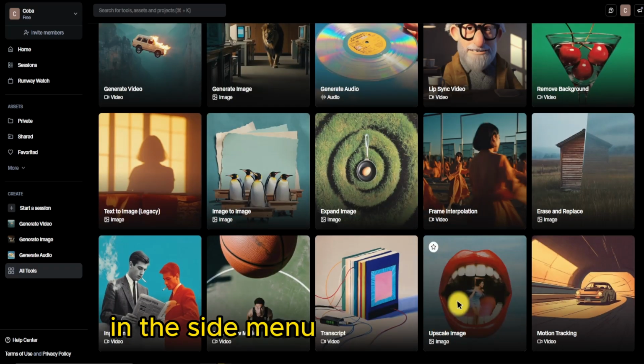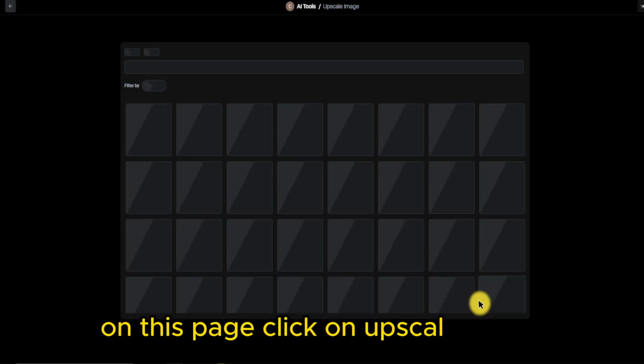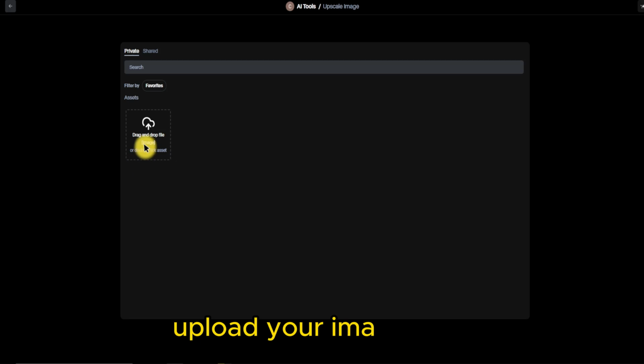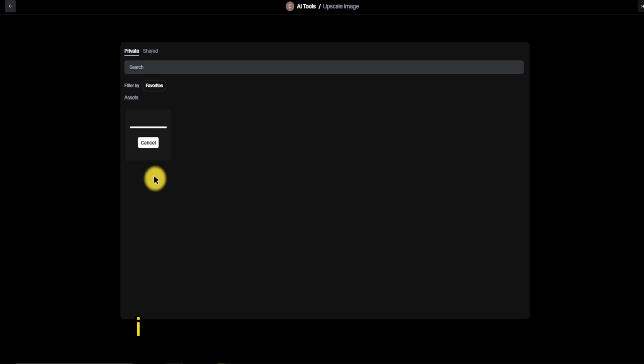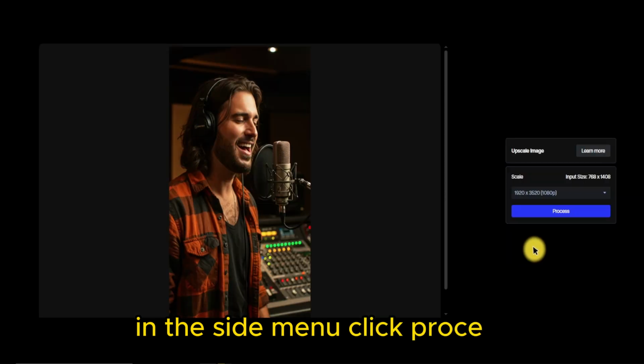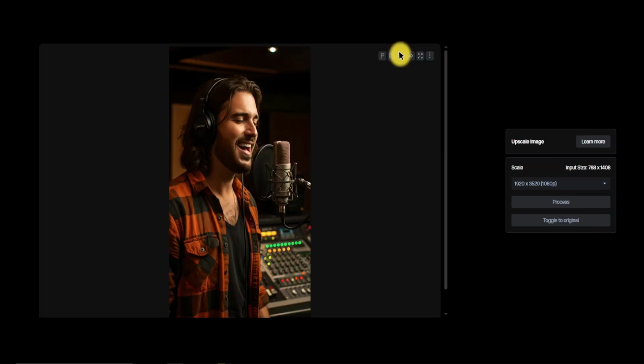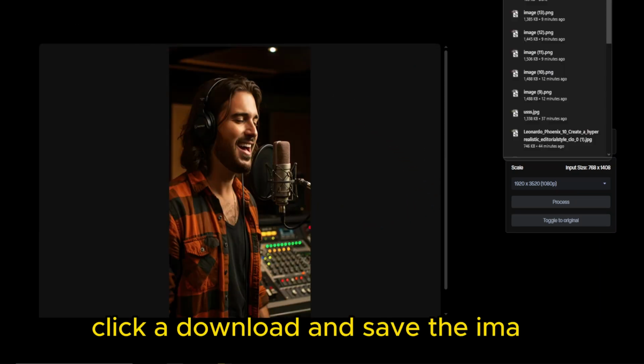In the side menu, select Free Tools. On this page, click on Upscale Image. Upload your image here. Wait for the upload process to complete. In the side menu, click Process. Wait a minute. Here's the result. Click here, Download and save the image.